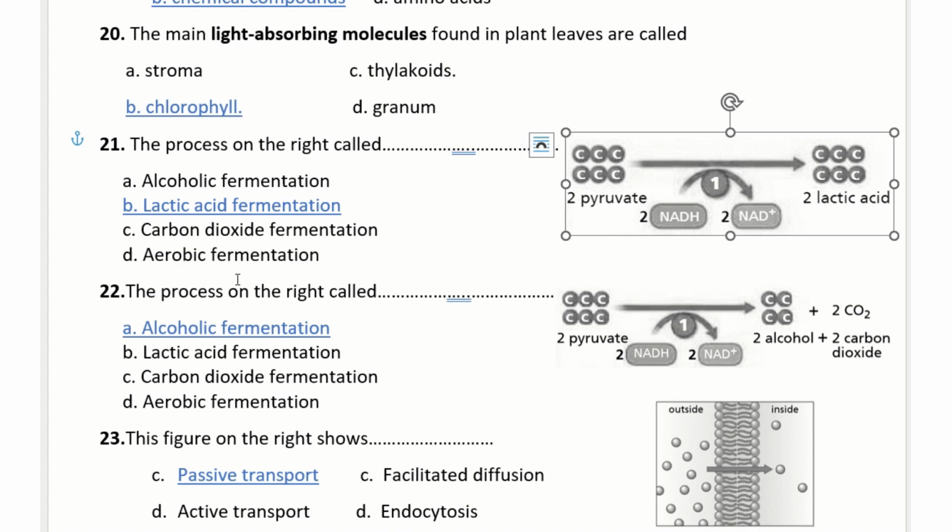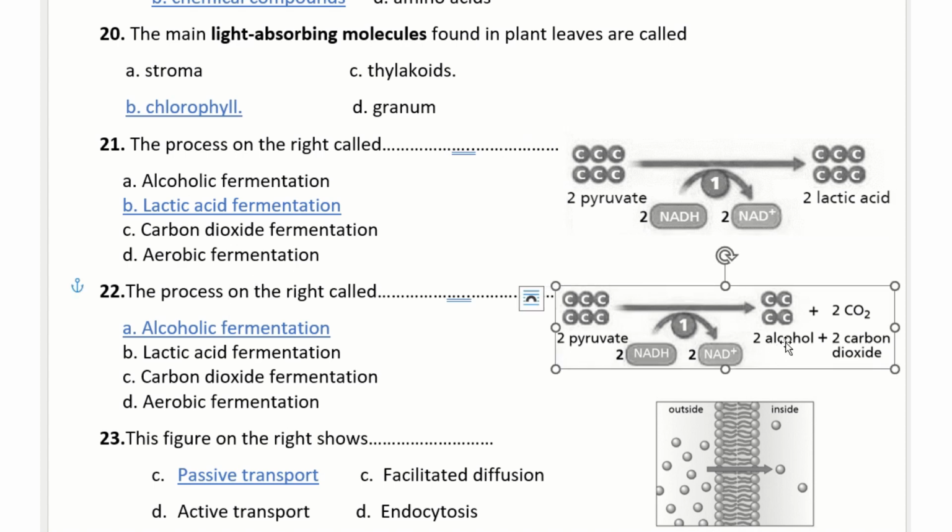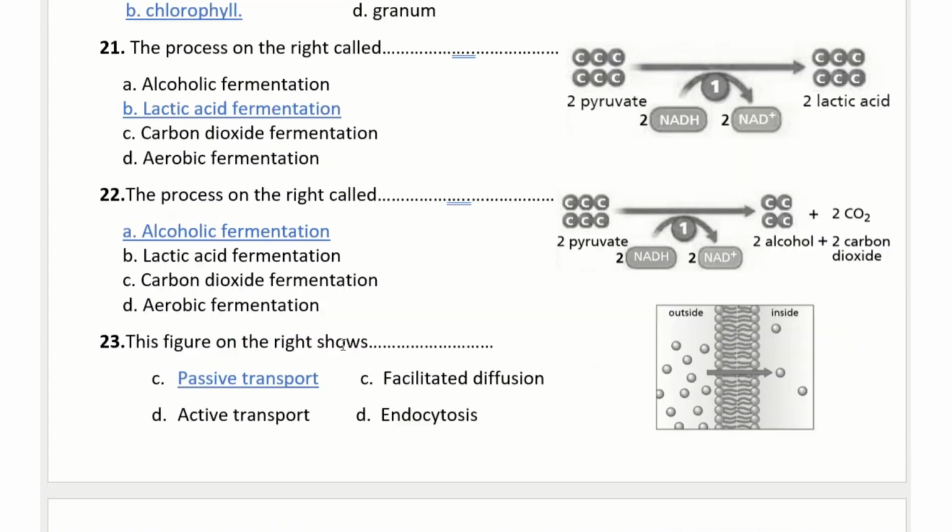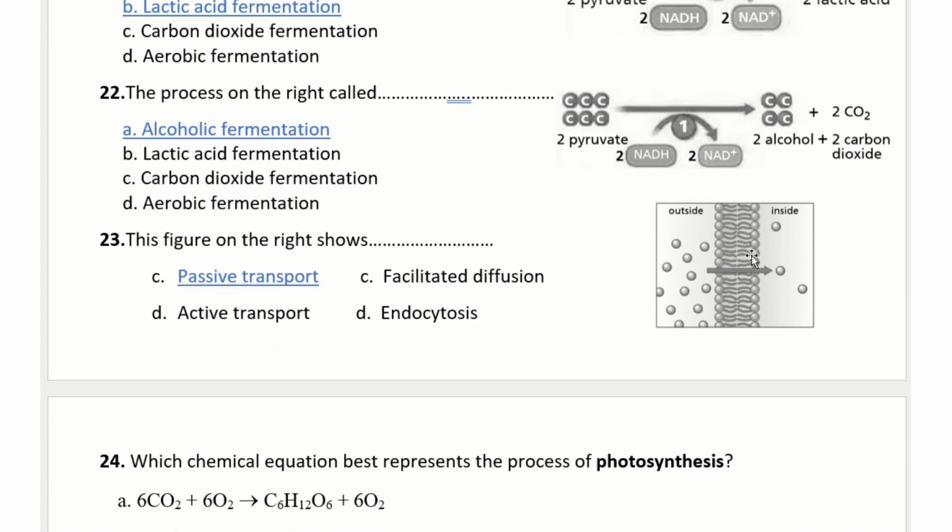Okay, lactic acid fermentation. The next one, look at the product. We have alcohol and we have carbon dioxide. So alcohol, so it will be alcoholic fermentation. Okay, this figure on the right shows what? This figure on the right shows what? So it's from high to low, and there is no energy input from the cell, so it will be passive transport. Passive transport.